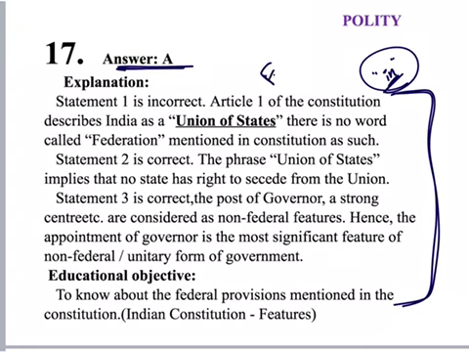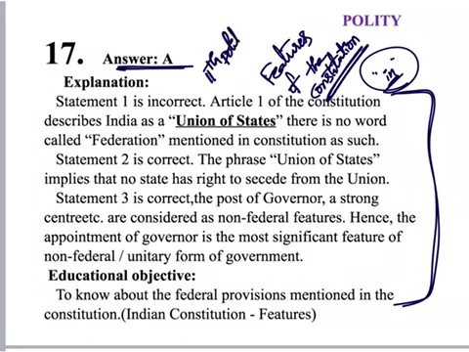So this question is asked based on the features of the constitution. Every year we are getting at least one question from this particular part, that is features of the constitution. Please be prepared and read our 11th class political science textbook and read Indian Constitution at Work. This is one NCERT, Indian Constitution at Work. Here you can get some insights. By just reading Lakshmikant, we may not get the analytical information, but by reading these NCERTs, we will get insights regarding these features of the Constitution, how they are working, etc.